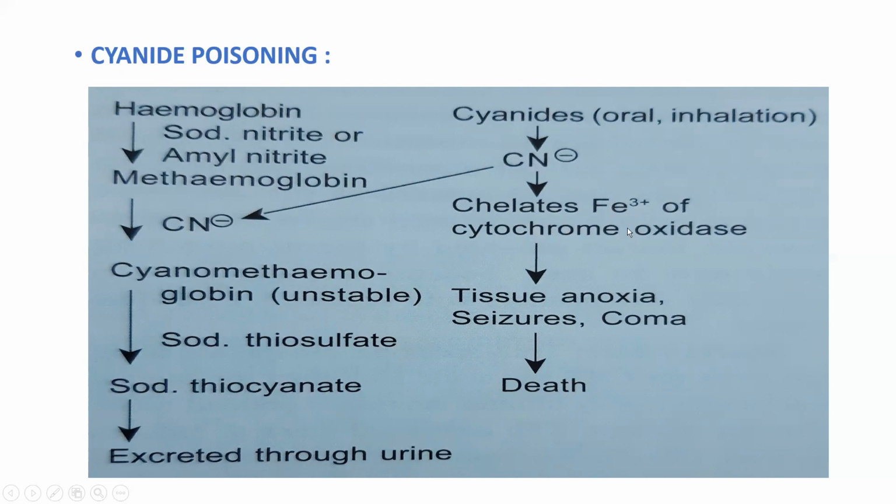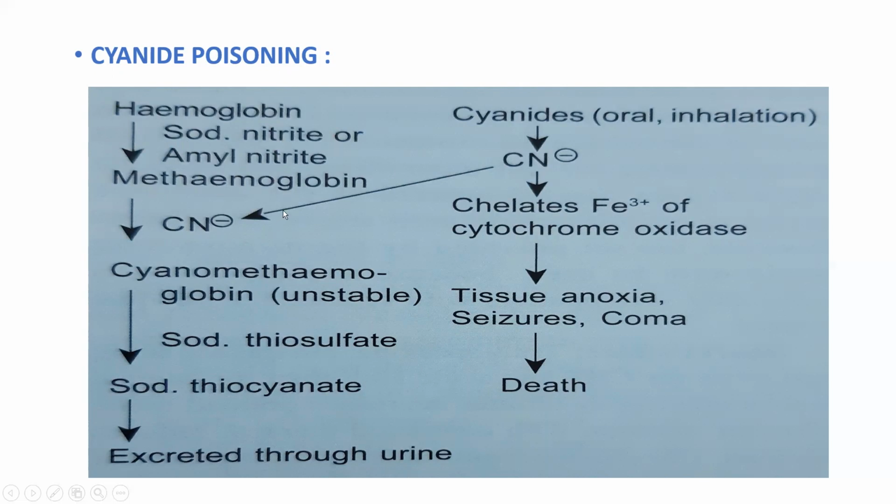Because of that, our tissue will become anoxic. Our tissue is not able to take oxygen. There will be seizure and coma. Finally, there will be death. So to prevent this in cyanide poisoning, if we give sodium nitrite or amyl nitrite, what will it do? It will go and bind with the hemoglobin and turn the hemoglobin into methemoglobin.